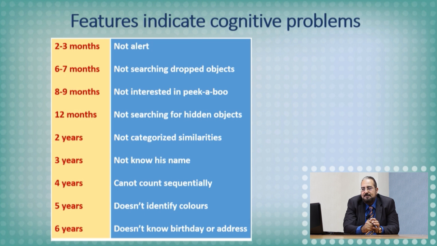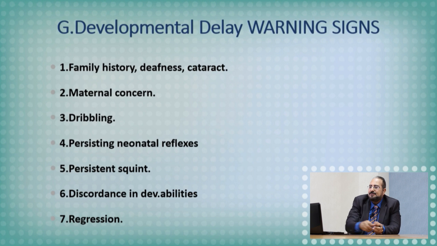At 4 years of age, he can count sequentially. Whatever, count to 10, but he should count sequentially at 4 years of age. If he does not, this is abnormal. This reflects a cognitive problem. At the age of 5 years, if the patient does not identify colors, this is abnormal. And at the age of 6 years, if he doesn't know his birthday or address. However, at 6 years, a lot of children do not know their birthday or address up till now, and this depends on the locality and the culture.